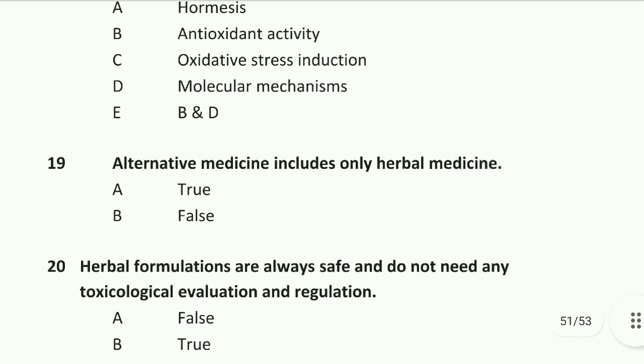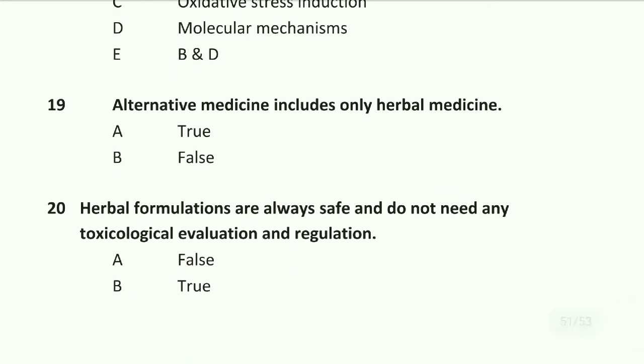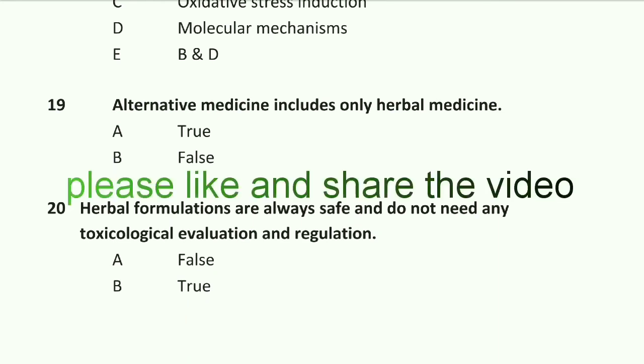Question number 19: alternative medicines include only herbal medicine. It is a false statement. Question number 20 is the last question of this set.